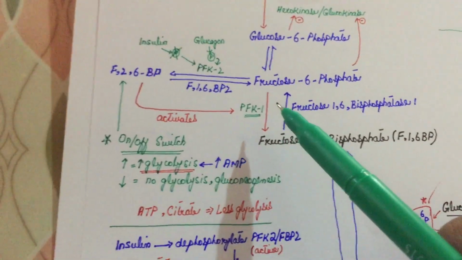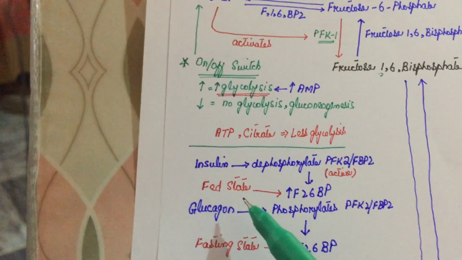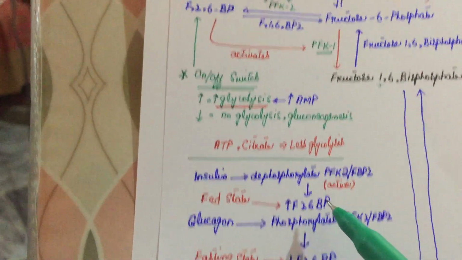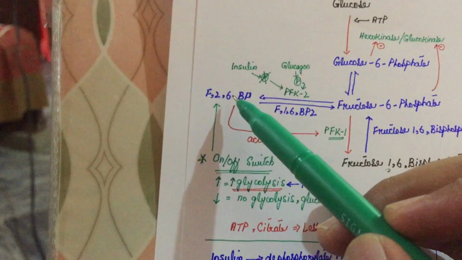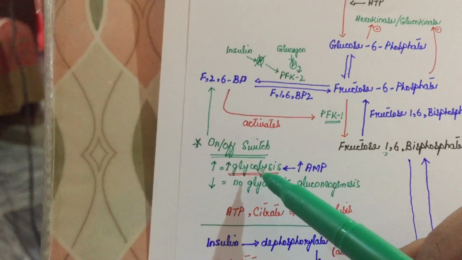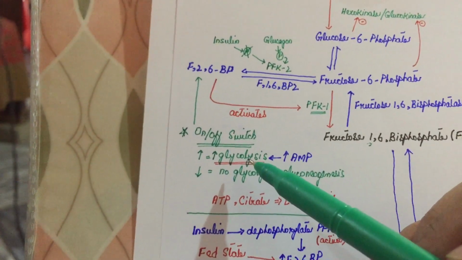So insulin comes in the fed state, so in the fed state the level of fructose 2,6-bisphosphate increases, and as a result glycolysis increases. I am repeating this again and again because this is a very important concept and it comes in many MCQs.